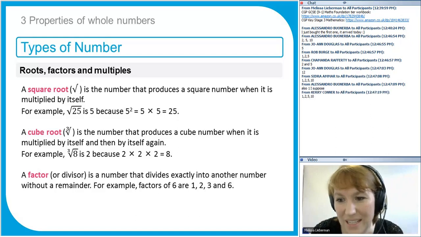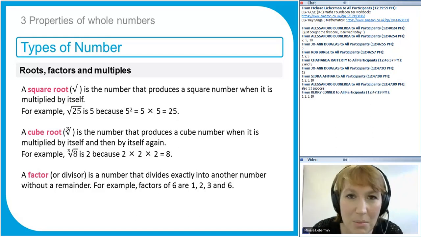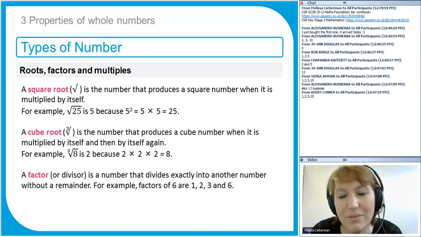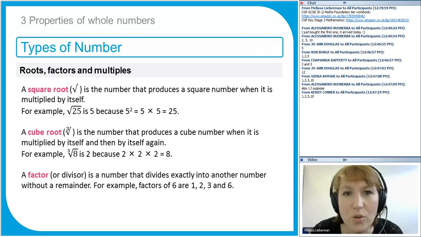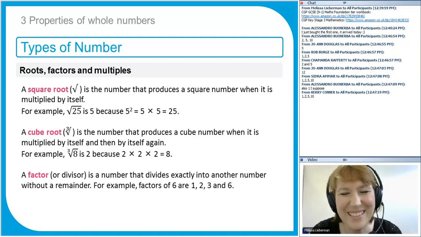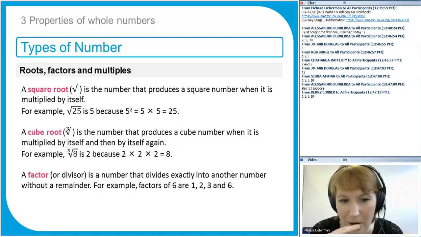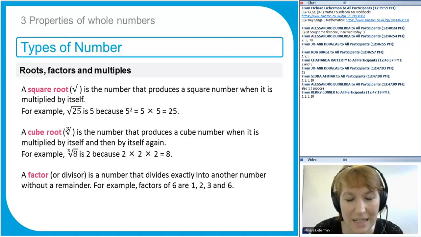That's right. 1 is a factor of every whole number. It divides exactly into every whole number, and every number can be divided by itself and 1. If those are the only factors, then the number is prime. But we'll go on to that in a minute. So anyway, factors go in pairs, and we'll look at that in more detail in a moment. So just remember, a factor is a number that divides into another number exactly without leaving a remainder.